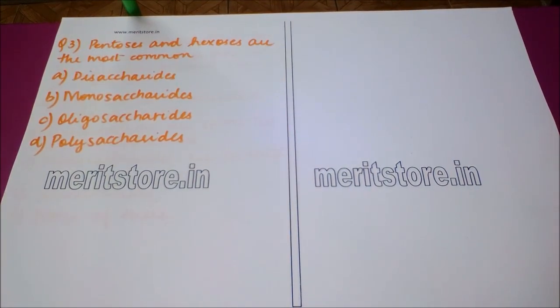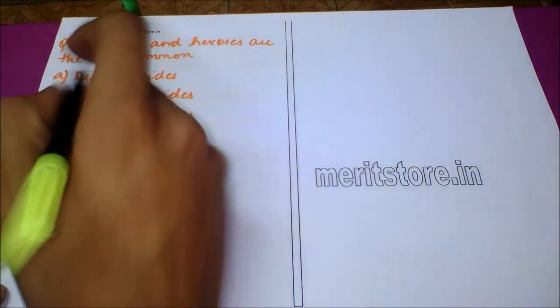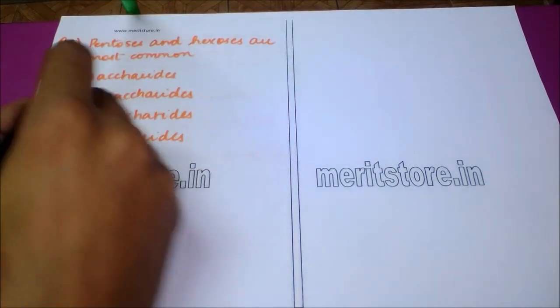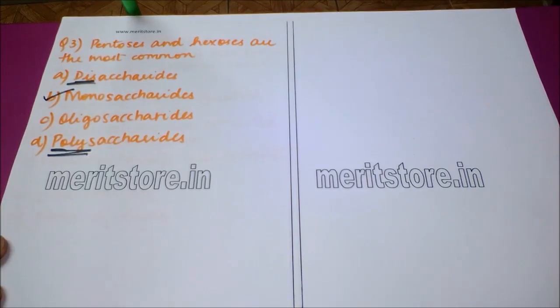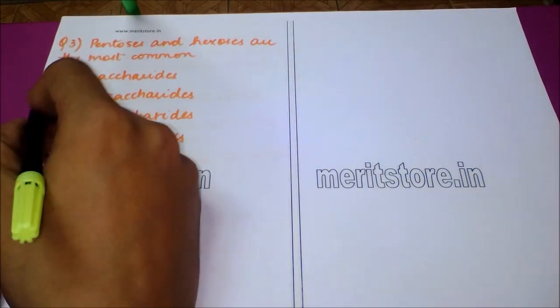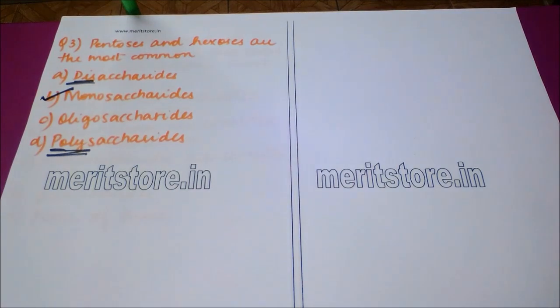Our next question is, pentoses and hexoses are the most common. Option A, disaccharides. Option B, monosaccharides. Option C, oligosaccharides. And option D, polysaccharides. The correct answer to this question is monosaccharides. Disaccharides are a combination of two monosaccharides, whereas polysaccharides contain a large number of monosaccharides. The correct answer here is option B, monosaccharides.